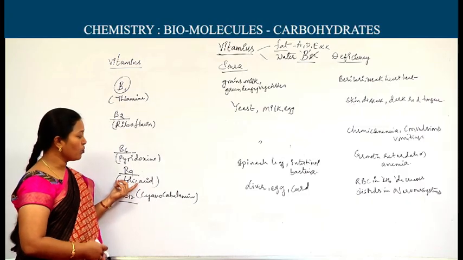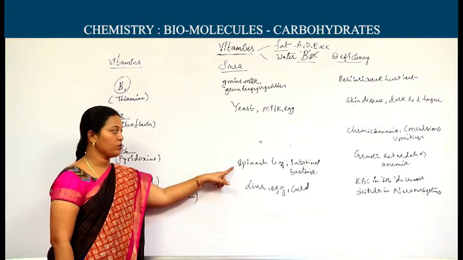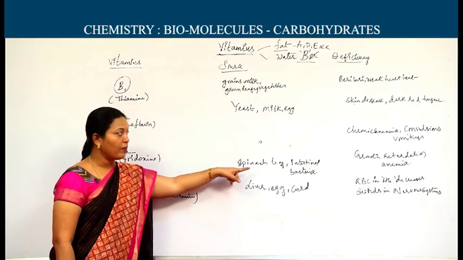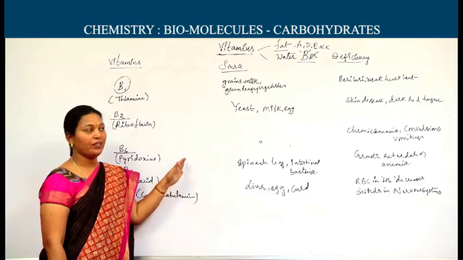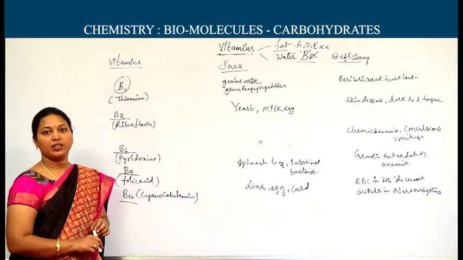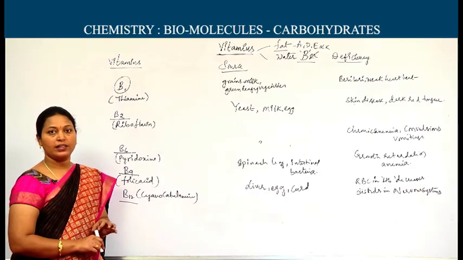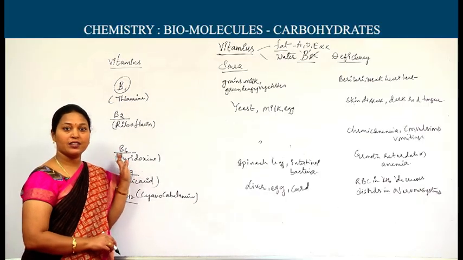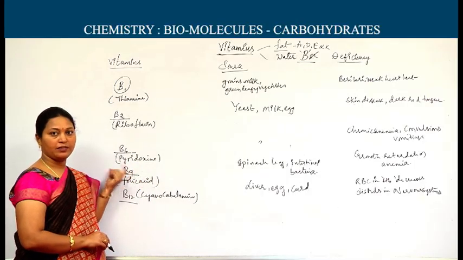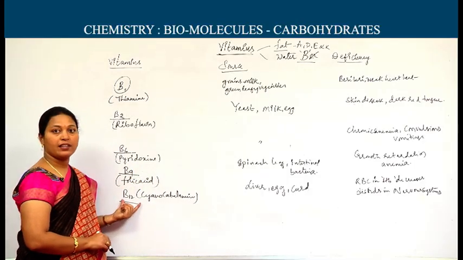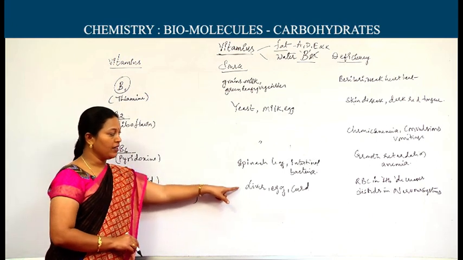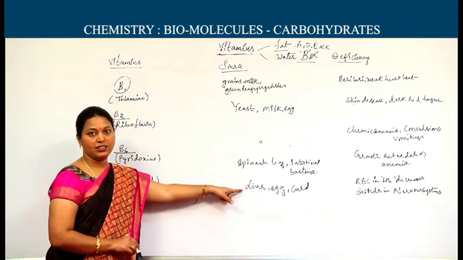Folic acid is more available in spinach leaf, in Telugu called palakura, and from intestinal bacteria while taking non-veg. Deficiency diseases are growth retardation and anemia. For that reason only, pregnant women consume a lot of folic acid tablets. Folic acid is B9. Next comes B12, it is cyanocobalamin, and sources are liver, egg, curd.